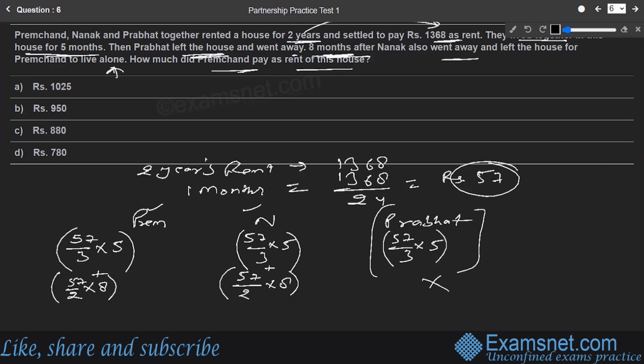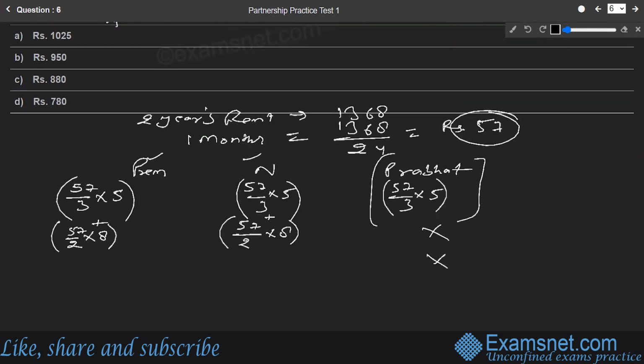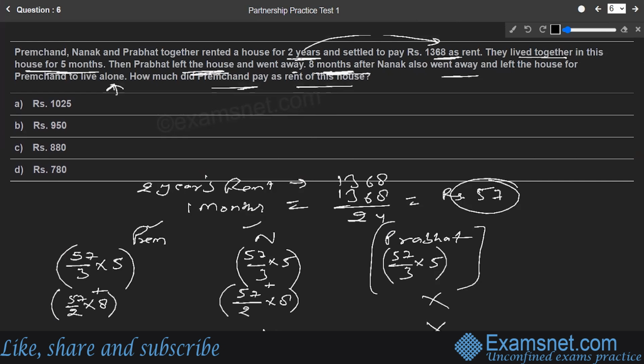After 8 months Nanak has also gone. Prabhat had already gone, Nanak has also gone, so we are left with Premchand only. And what is the scene of Premchand? They say Nanak also went away and left the house for Premchand to live alone. Now Premchand is living alone. How much did Premchand pay as the rent for this house?